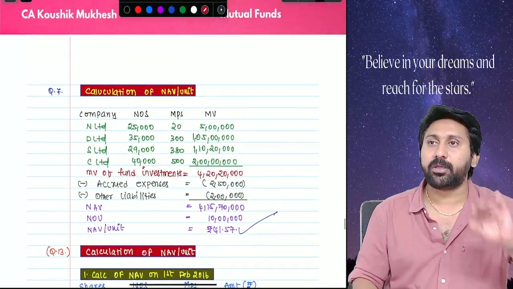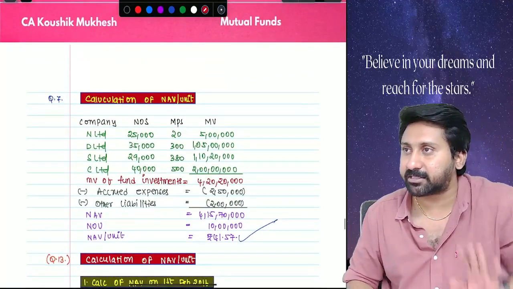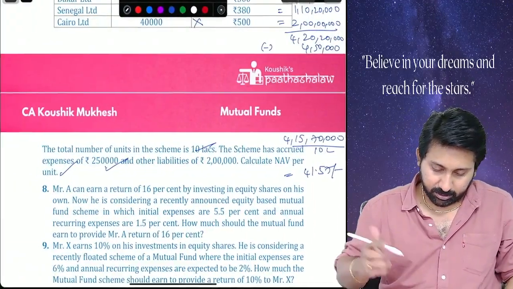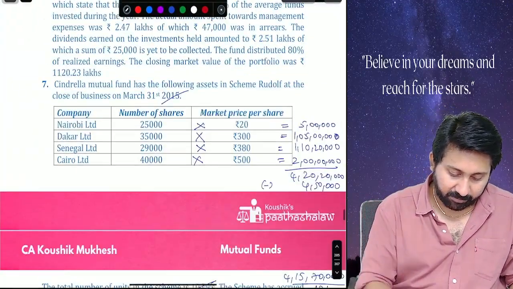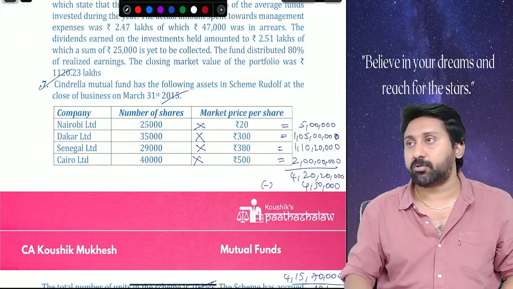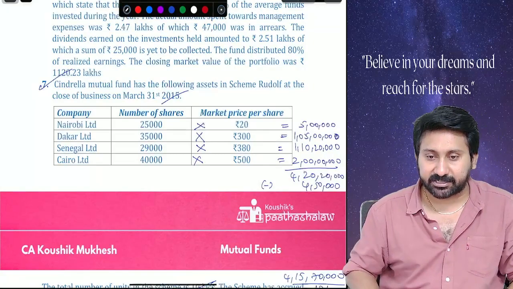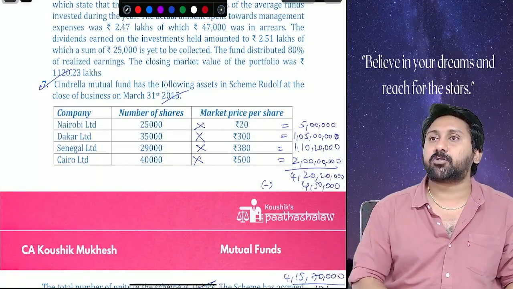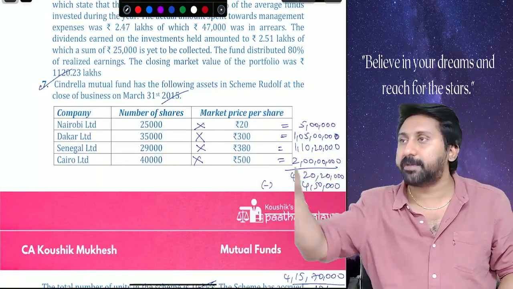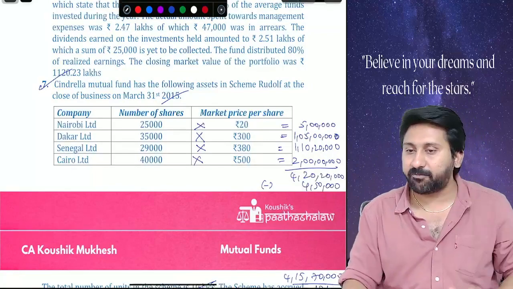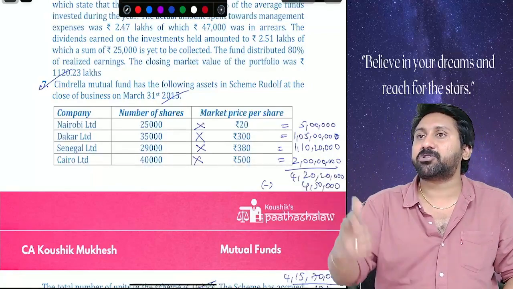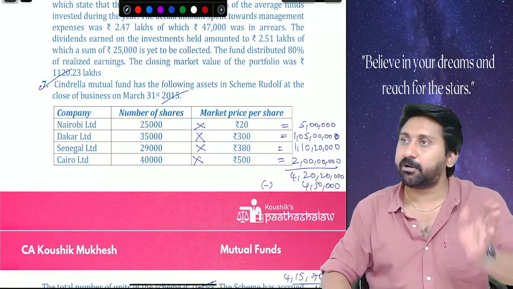So up to here, you are all comfortable in doing the answers. So how many questions have we covered now? 6 questions we have covered. In all the 6 questions, we learned various new points. Let us stop for today here because all the other questions are new questions on NAV. That we will do in the next class.